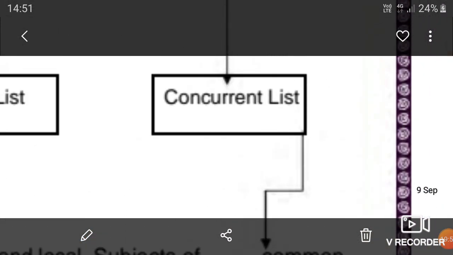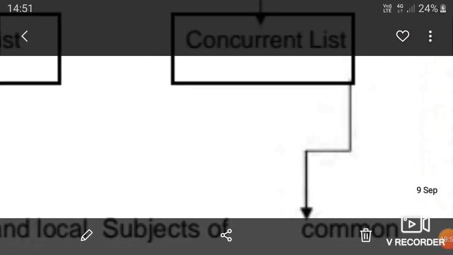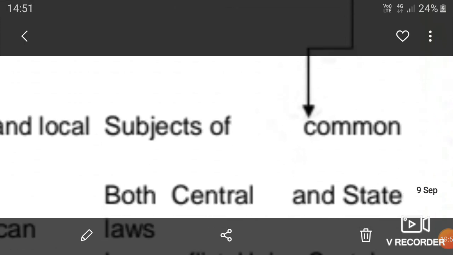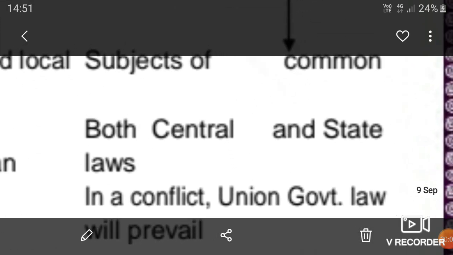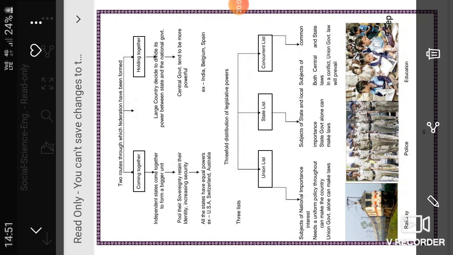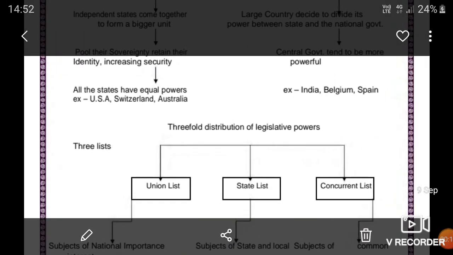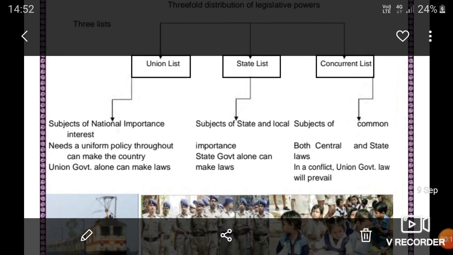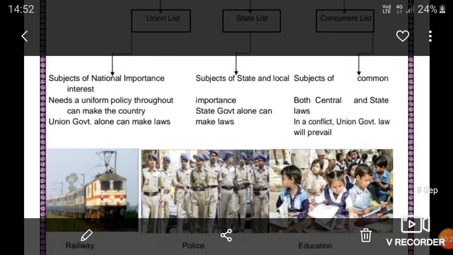At present it has around 47 to 52 subjects, and both the central government and the state governments can make laws regarding these. If any dispute arises, then the law made by the central government would prevail. That is final about this. Clear?